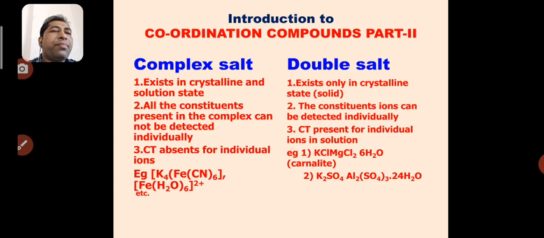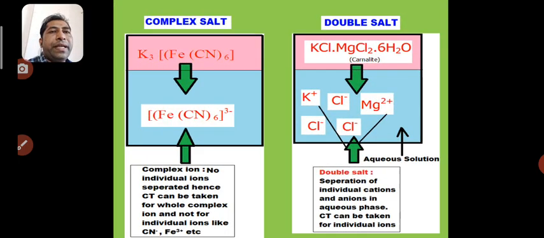Here are two examples. The first one is KCl·MgCl2·6H2O. Another example is potash alum, K2SO4·Al2(SO4)3·24H2O. There are so many examples that can be recognized as double salts. So the basic difference between complex salt and double salt is that a double salt exists only as a crystalline solid, and when we dissolve this crystalline solid into solution, the individual cations are separated and we can take the CT. Here is a small differentiation shown in the slide.